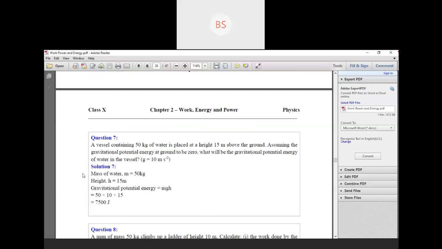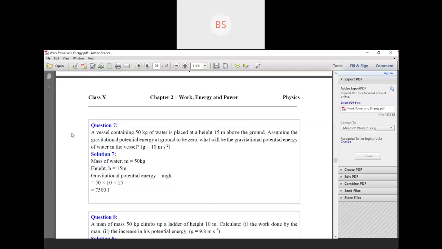Okay. So the next question is question number 7. A vessel containing 50 kg of water is placed at a height 15 meter above the ground. Assume the gravitational potential energy at the ground to be 0. What will be the gravitational potential energy of water in the vessel? So they are asking potential energy of the vessel.